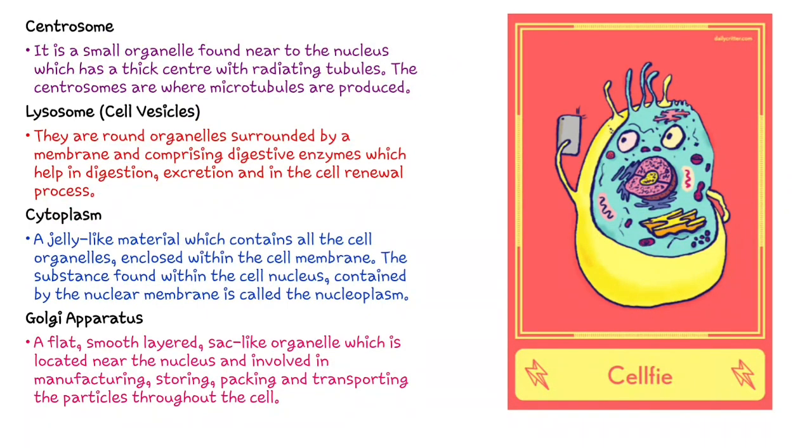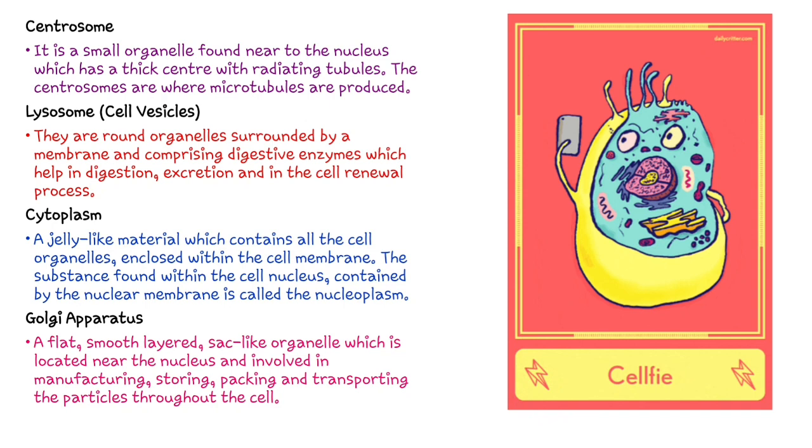Now, next coming to centrosome, it is a small organelle found near the nucleus which has a thick center with radiating tubules. The centrosomes are where the microtubules are produced. Next coming to lysosome, these are called the suicidal bags of the cell. Why? Because they contain digestive enzymes which, when the cell gets old or ages, digest the whole cell, and it renews the upcoming cell or allows another cell to be born. That is how lysosome is called suicidal bags.